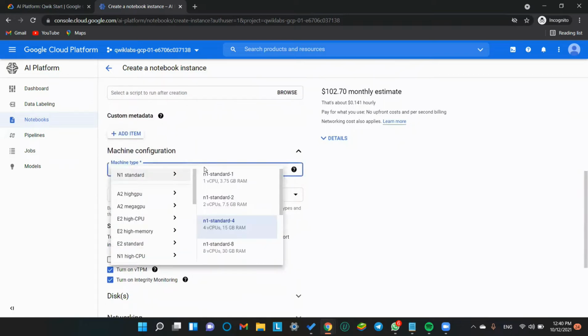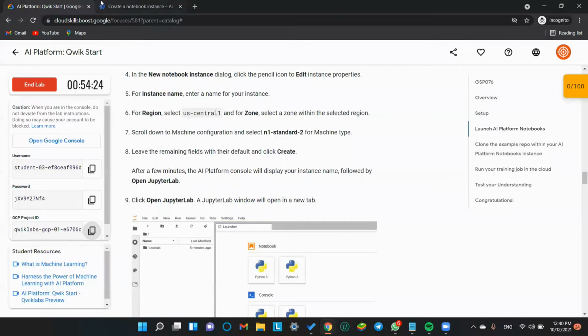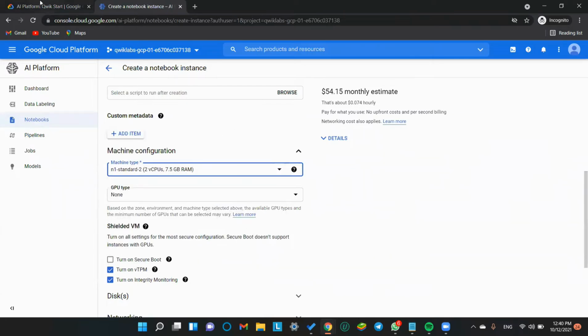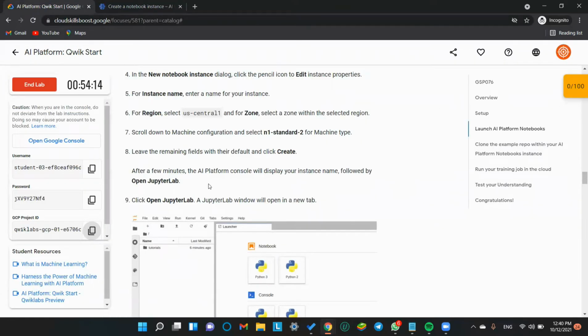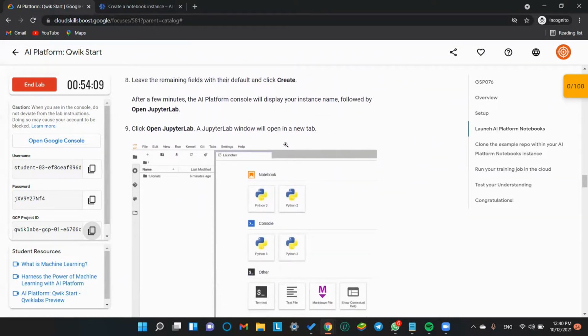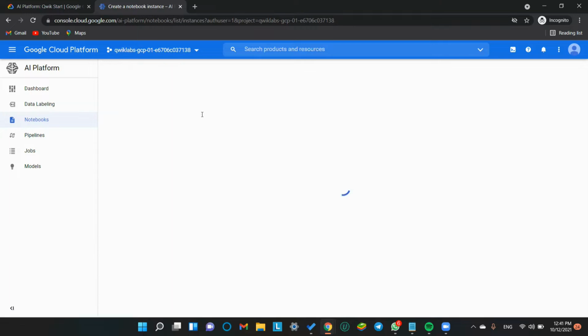First it was in read-only mode. N1-standard-1, no, we have to select n1-standard-2 with 7.5 gigabytes of RAM, and leave the remaining fields at the default. Click create. Create the instance.